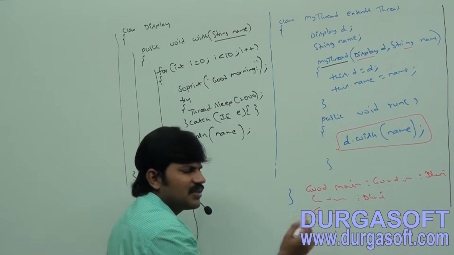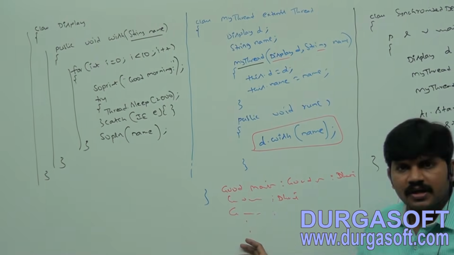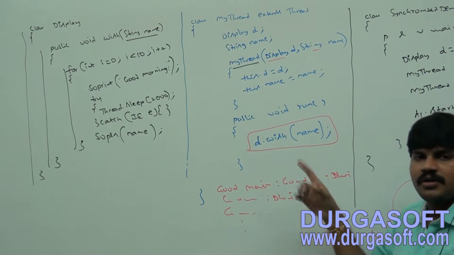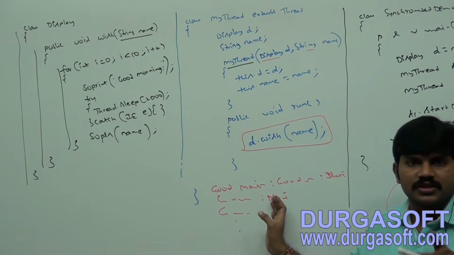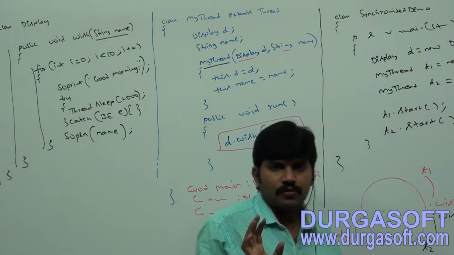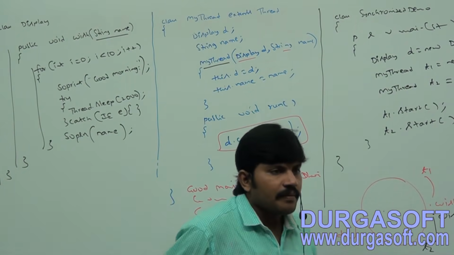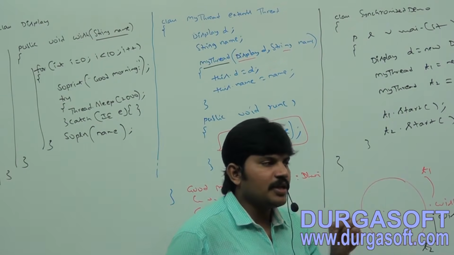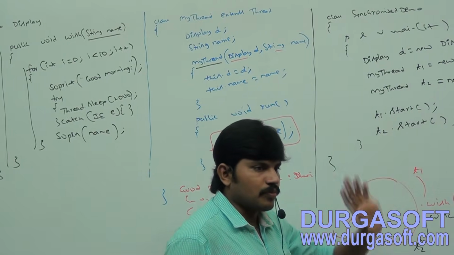Sir, is it regular output or irregular output? Irregular output, because both the threads are executing the wish method simultaneously. Correct or not? That's why we are going to get irregular output by default. Sir, in this example how many threads are there? 2 threads. How many display objects are there? Only one display object for both the threads, right?